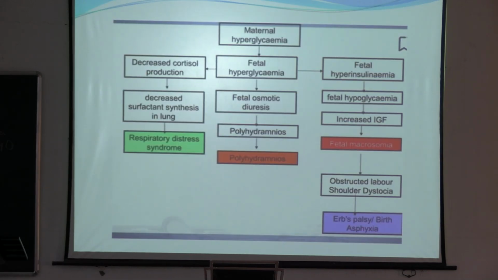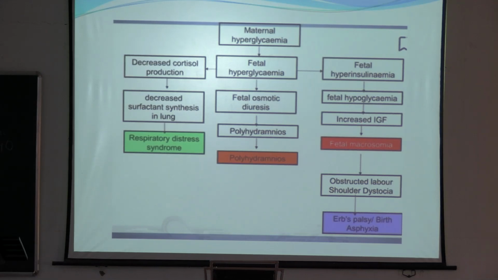Due to maternal hyperglycemia, there is fetal hyperglycemia. Fetal osmotic diuresis can be there, with increased secretion of urine, that can result in polyhydramnios, which occurs mainly in gestational diabetes. Due to fetal hyperinsulinemia, fetal hypoglycemia occurs, and increased insulin-like growth factor, and this increased IGF can cause fetal macrosomia.